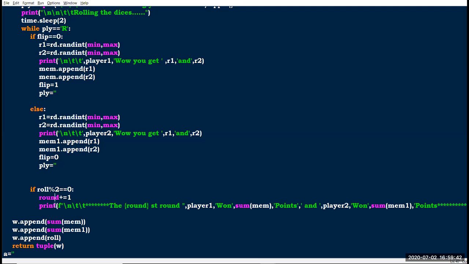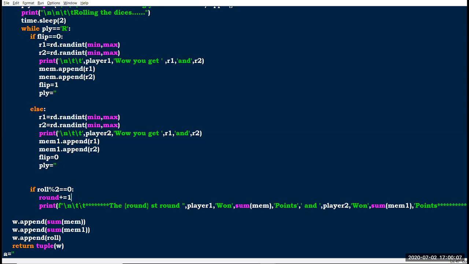Here I have created one more variable, called round. If the while loop completes its two loops, round gets one value. If roll is 4, round gets 2; if it is 6, round gets 3; if it is 8, round gets 4; and if it is 10, round gets 5.